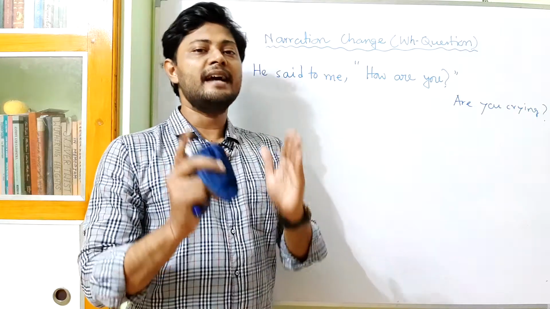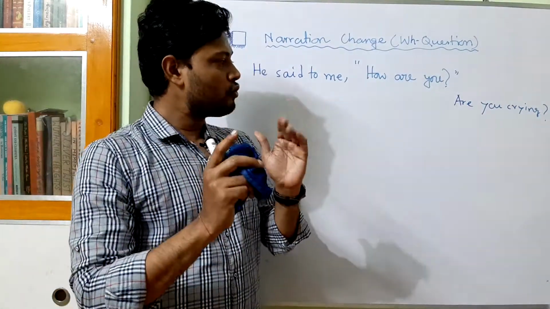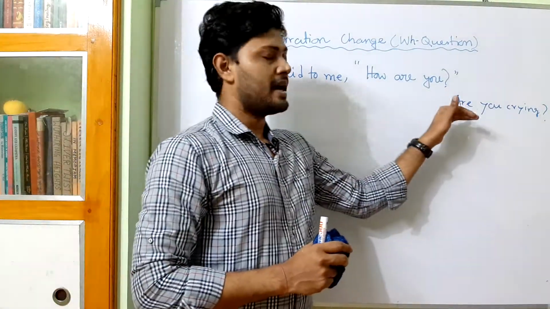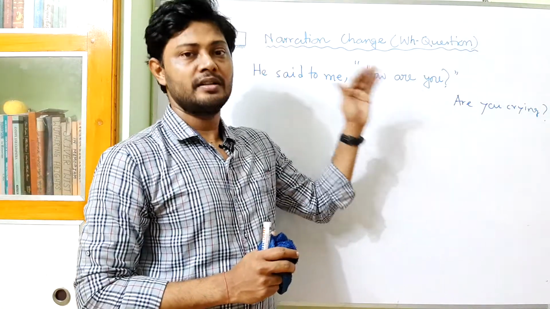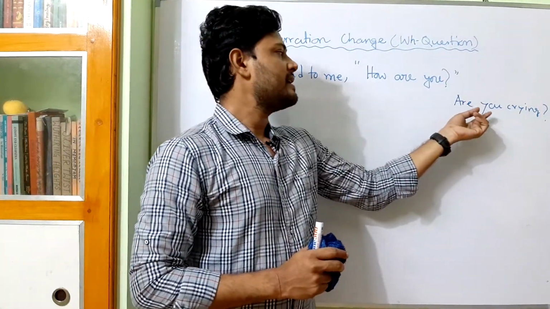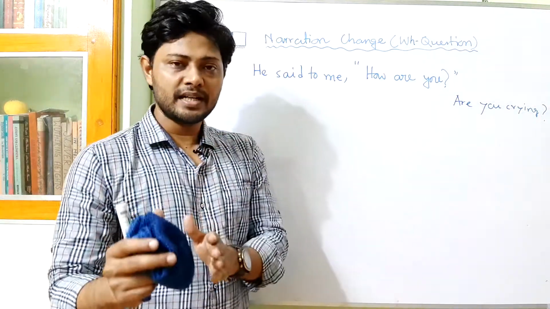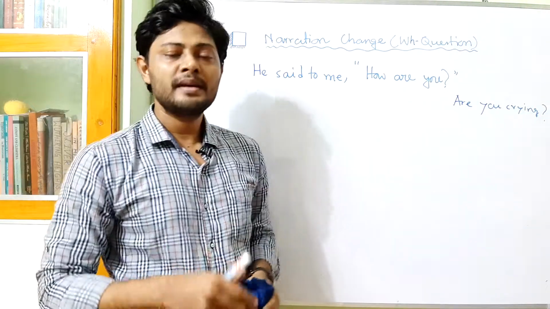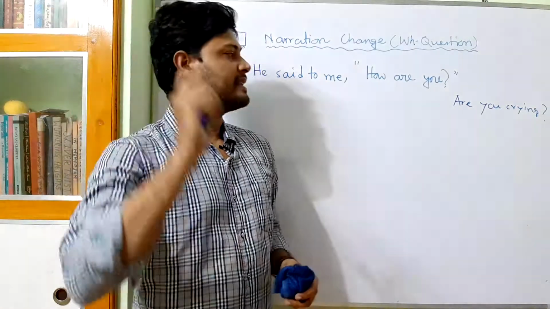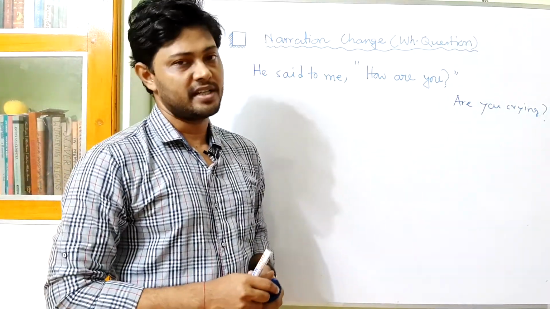But in a question, the be verb or the modal auxiliary, any kind of auxiliary, comes first. Then there is the subject, after that the main verb, and at the last there is the predicate.